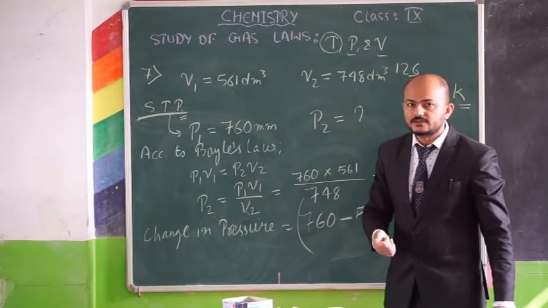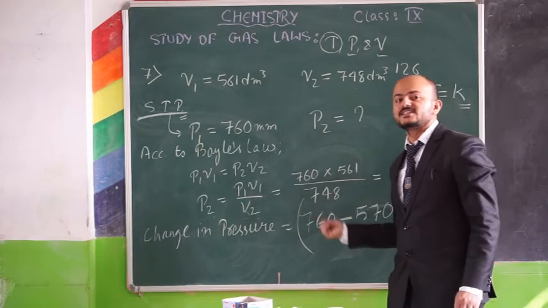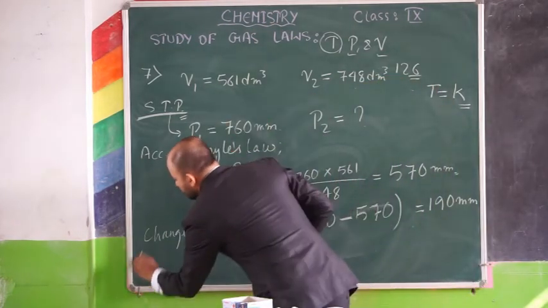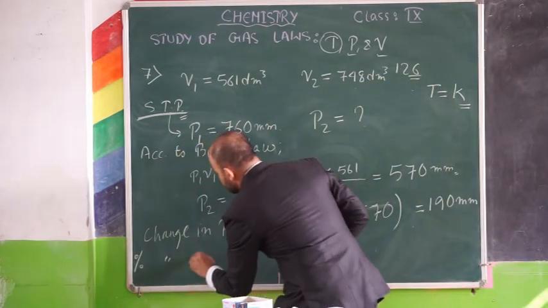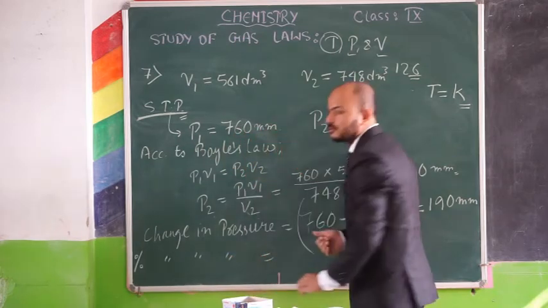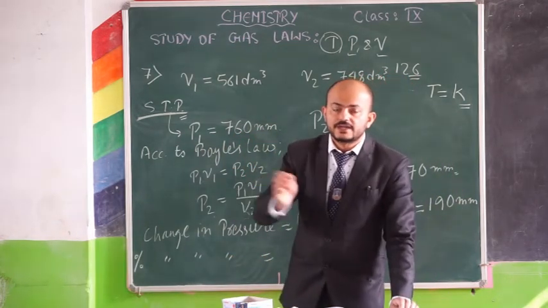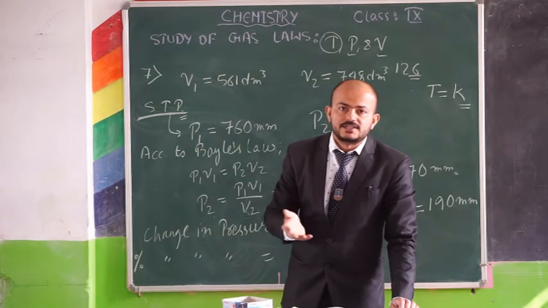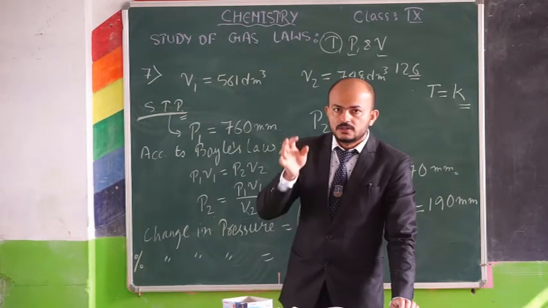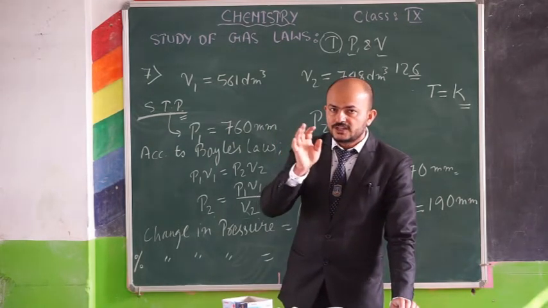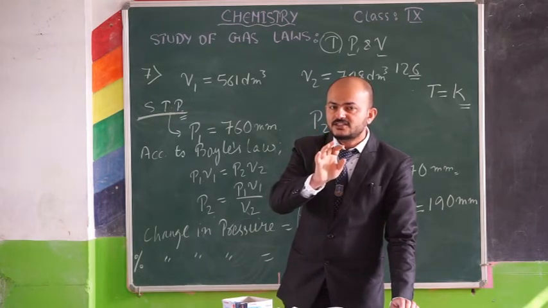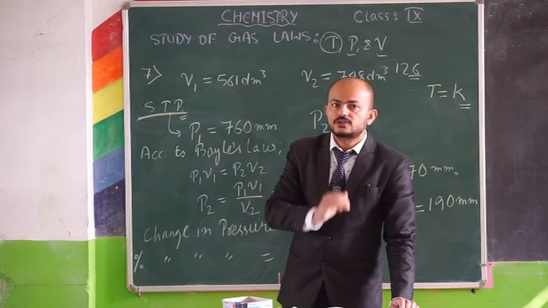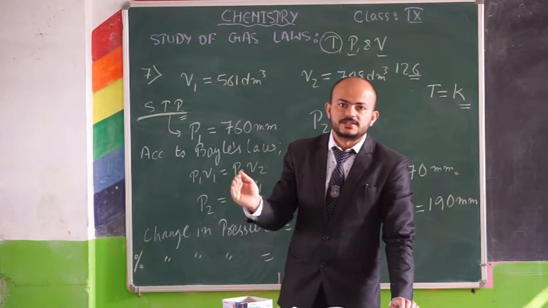But the question has asked us to calculate this in percentage. So percentage change in pressure will be equal to... How do you calculate your percentage? You take whatever marks you have obtained divided by the total marks into 100%.